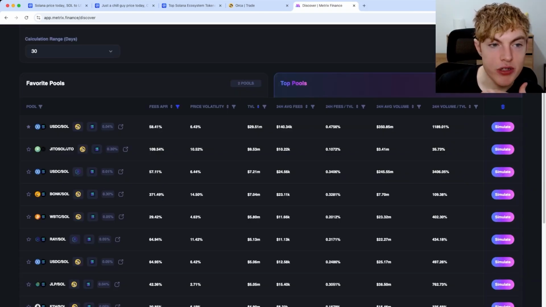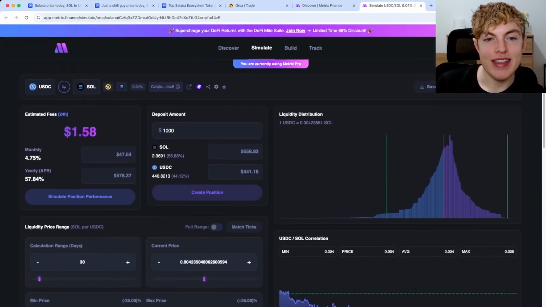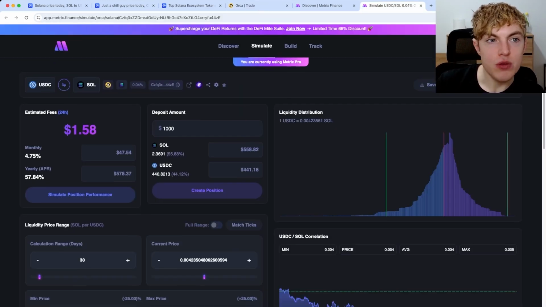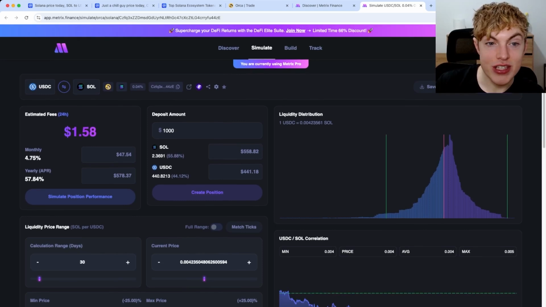So going back to Metrics Finance, we can simulate positions. So if we want to simulate this position, like the one I'm in, we can go to the Simulate tab and open it up. Now, when you're looking at these liquidity pools over on Orca, over on these exchanges, you can't do a lot of due diligence. You can't see advanced data about the history of these liquidity pools and how they're doing. So that's where Metrics Finance comes into play. It's such a great tool.